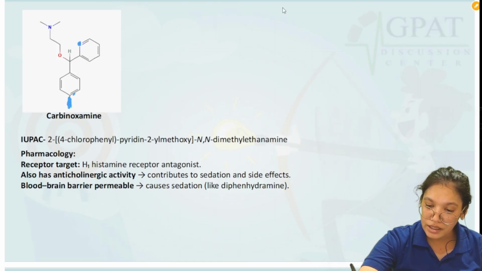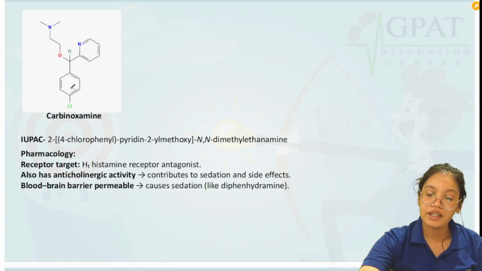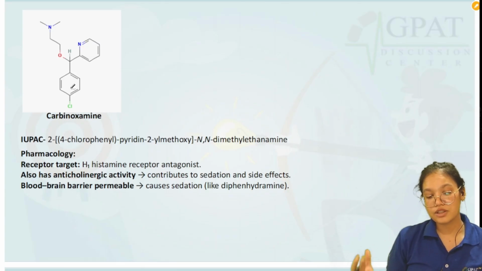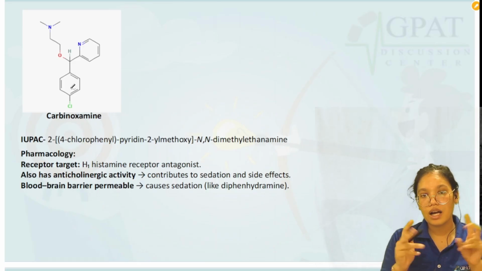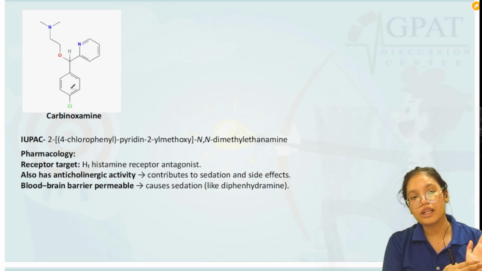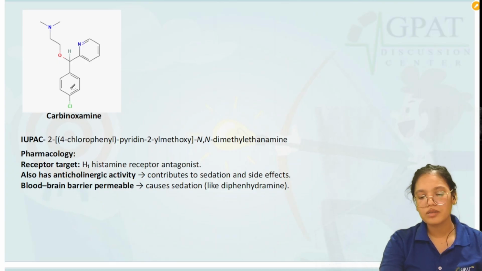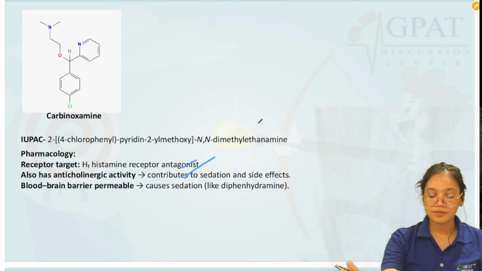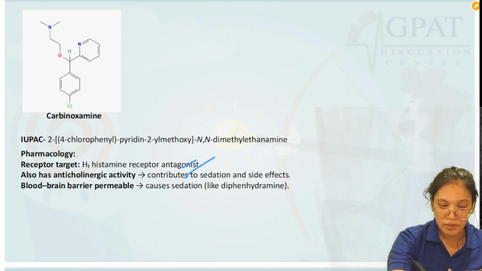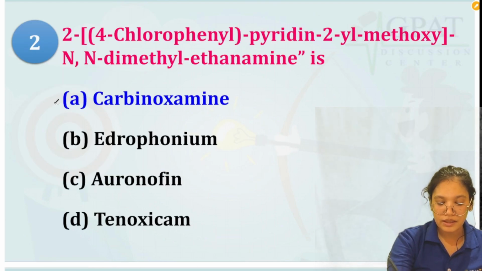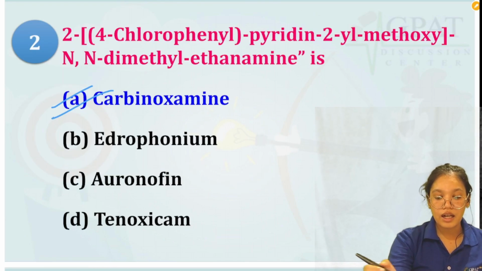If we add the pyridine ring and chloro here, this is the structure of carbinoxamine. Both are antihistaminic drugs only, but the structure is different, and even some activities are different. So this was about carbinoxamine, and the answer here is option A, carbinoxamine.